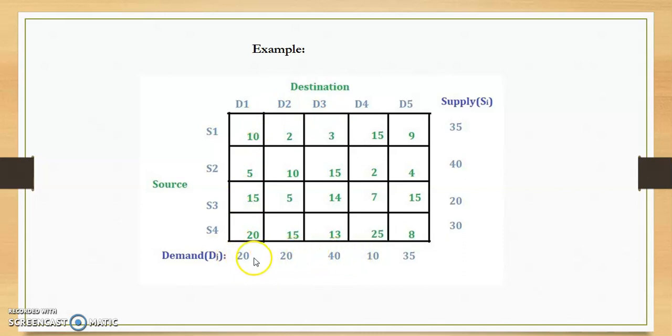So if we check whether this problem is balanced or not, if we add the supply rim conditions, the total comes to 125, and if we add the total demand, that is also 125. That means this problem is a balanced transportation problem.